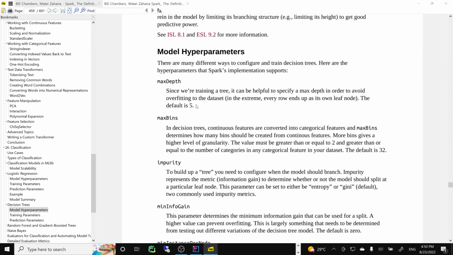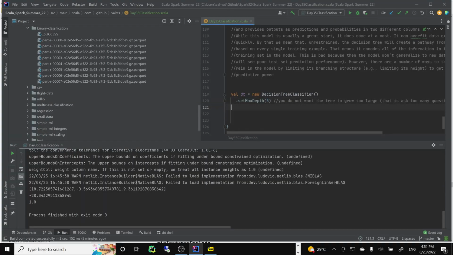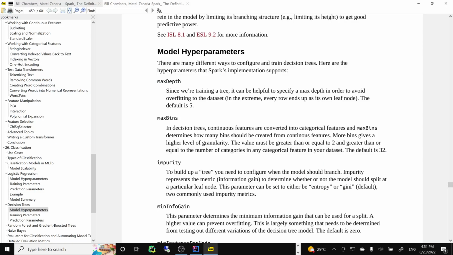Yeah, actually the default is in fact 5, so there's no need for the setter above.